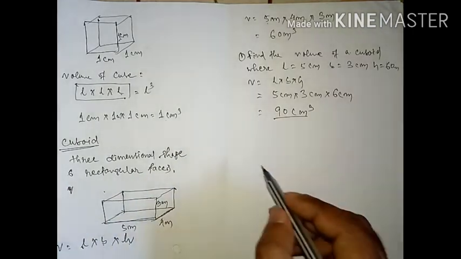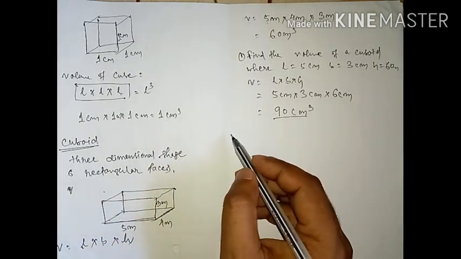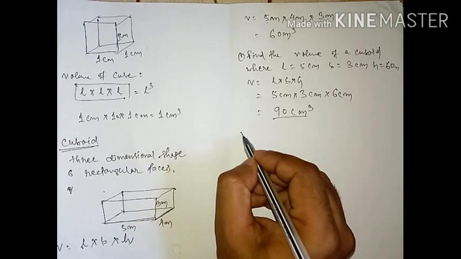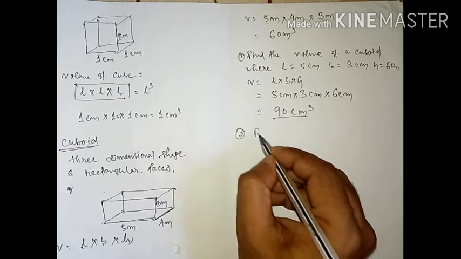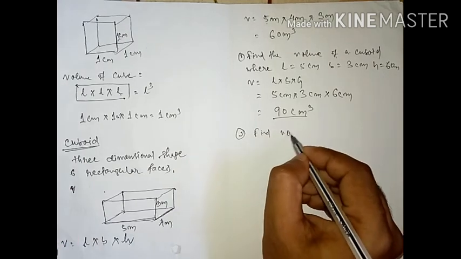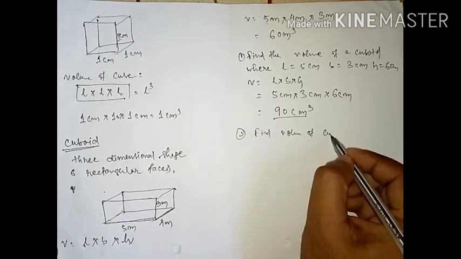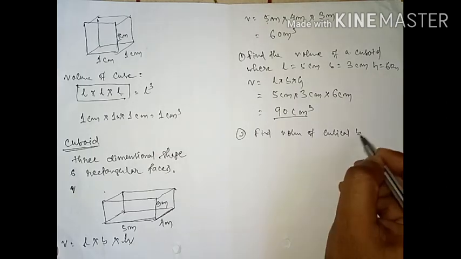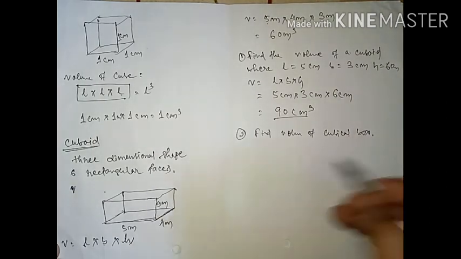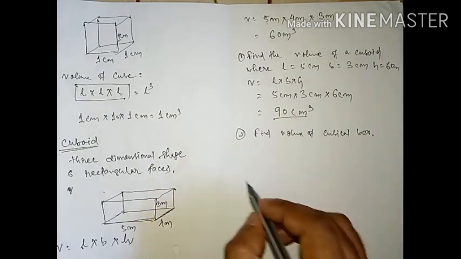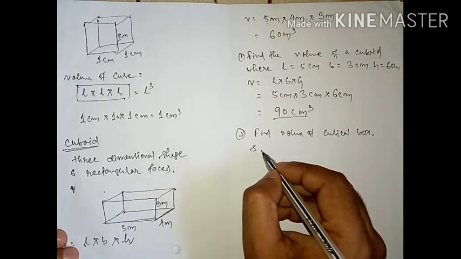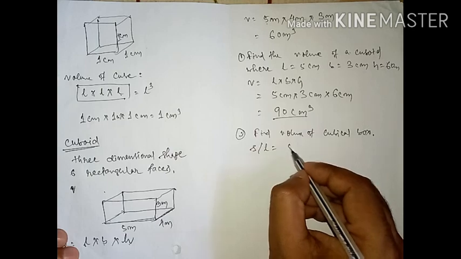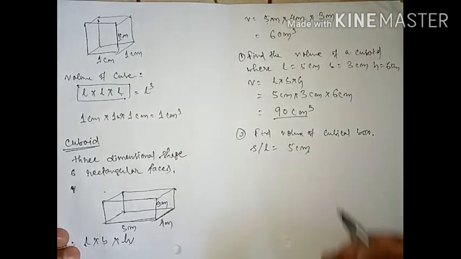Now again I am writing one more question. Suppose, find the volume of a cubical box, where one side, or length, equals 5 centimeter. So how can you find it?